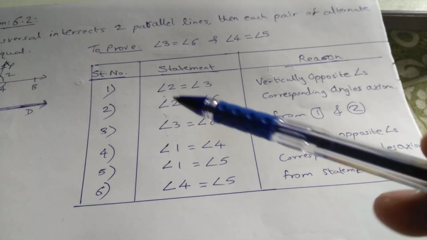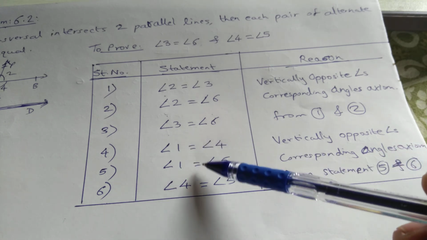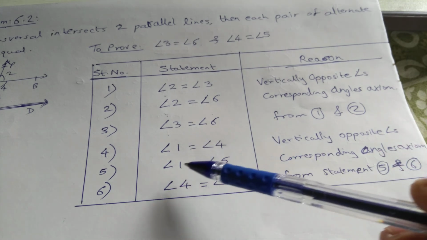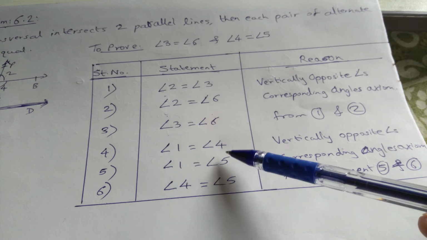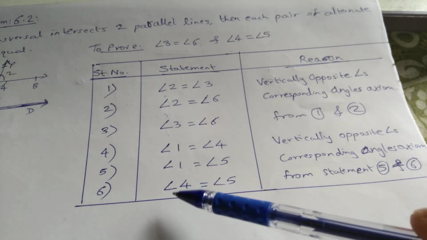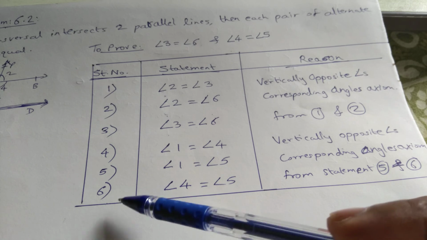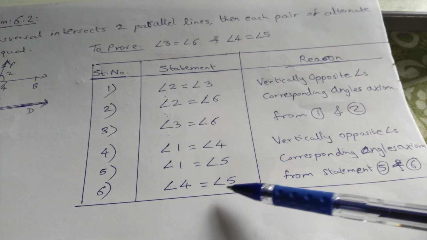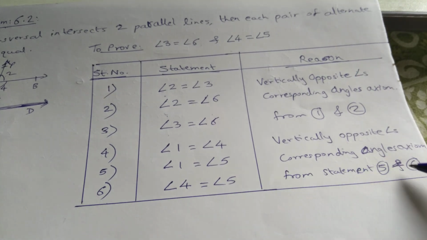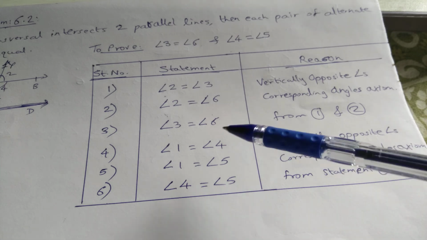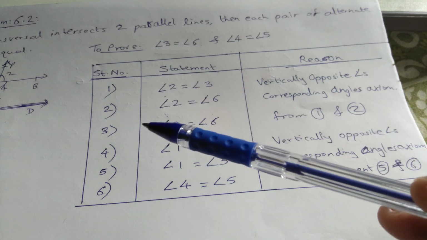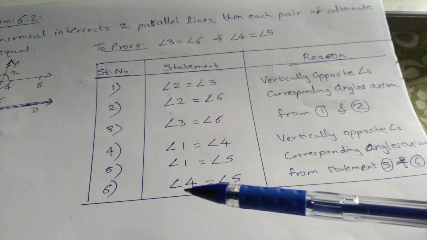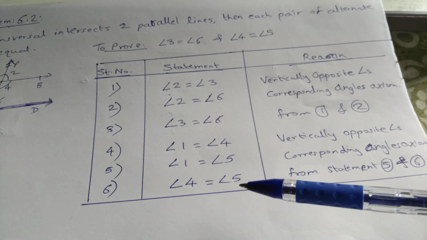Now if you again look at these two statements, angle 1 is equal to angle 4 and angle 1 is equal to angle 5. Both the LHS are equal, so we can equate the RHS. That is what we are doing in statement 6. Angle 4 is equal to angle 5 from statements 5 and 6. And hence we have proved that angle 3 and angle 6, which are alternate angles, and angle 4 and angle 5, which are alternate angles, are equal.